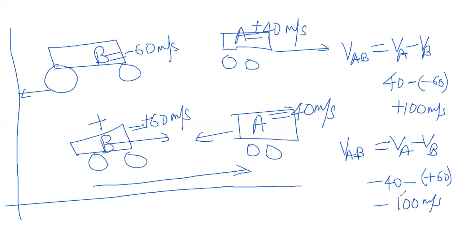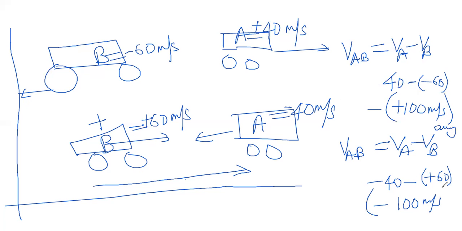Yes, sir. Okay, both of you understood this concept. But here one more concept you have to understand. Imagine yourself in this bus A. Then how would you actually feel this bus B? Would you feel that it is going towards you or away from you? Away, sir. That is why the net answer we should take as away. Write it, away. Away means negative.